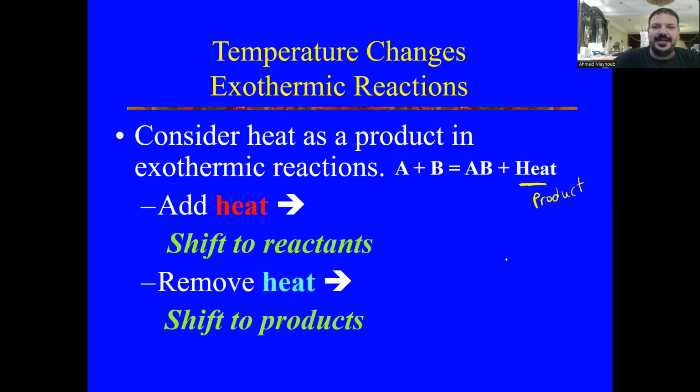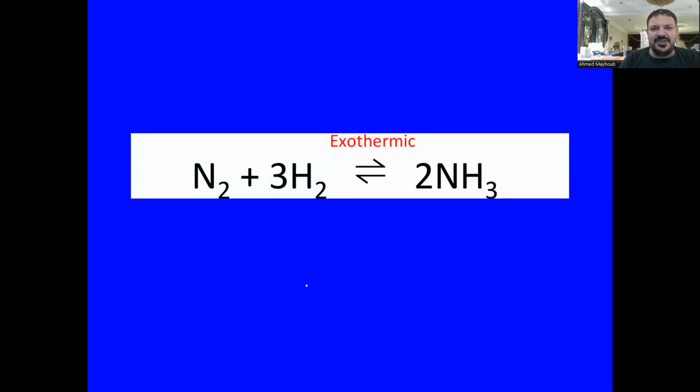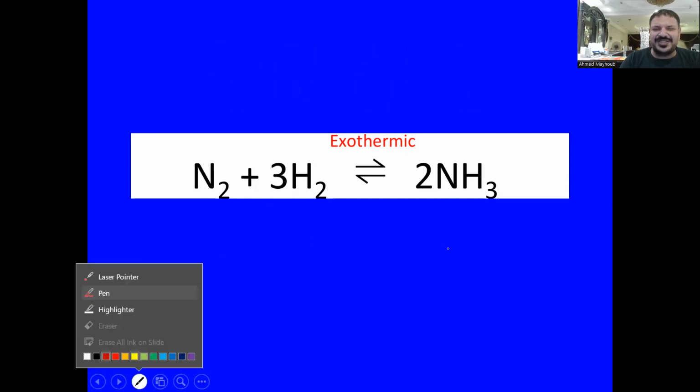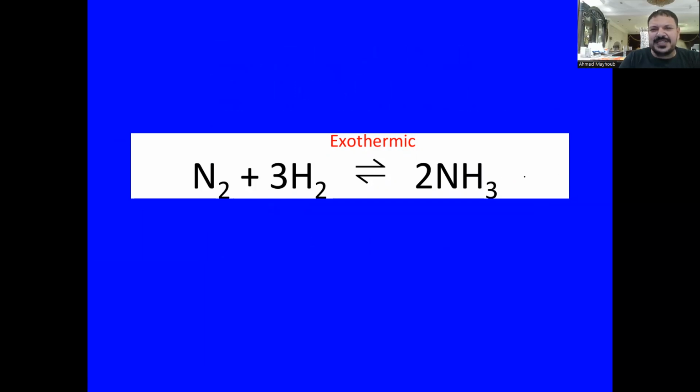Okay, how can we know if the reaction is exothermic or endothermic? This will be regarding the change in heat content, or the change in enthalpy. The first sign: we would find heat as one of the products. This is a sign that it's an exothermic reaction.